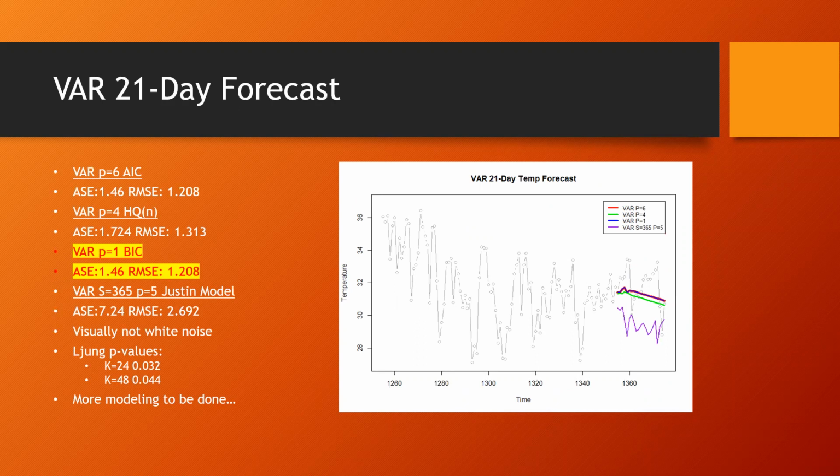I went ahead and did a seasonal model, put an S365, and VAR select told us that we should have a P equals 5. So just doing a 21-day forecast, the VAR with the P equals 1 actually did the best numerically. And we can see here on the chart that my model did capture the variability, but it wasn't up there with the other guys. So that may be interesting moving forward. Right now, we're just going to call the VAR P equals 1 as the winner.